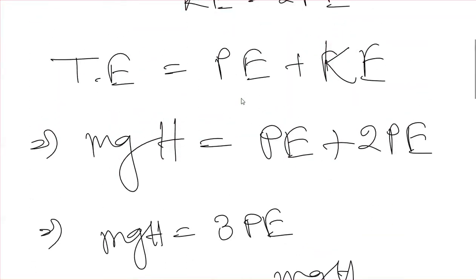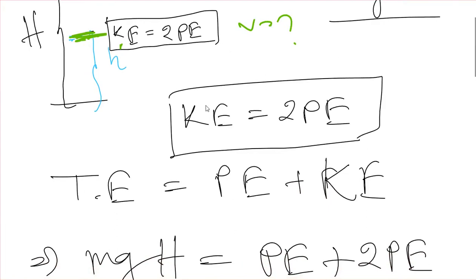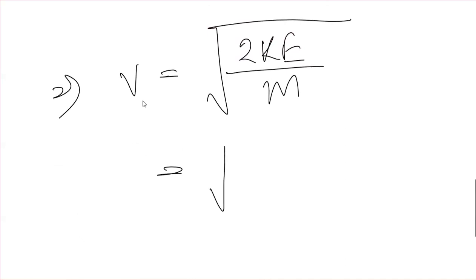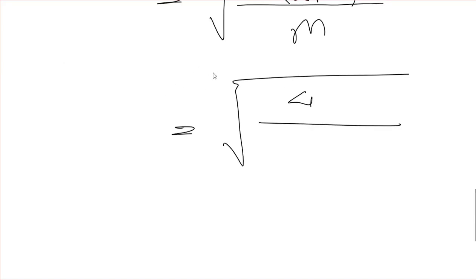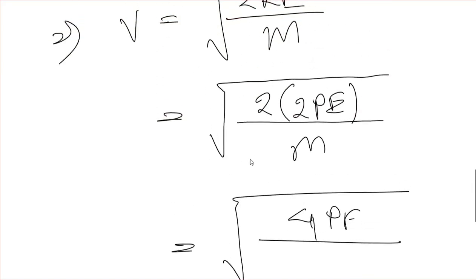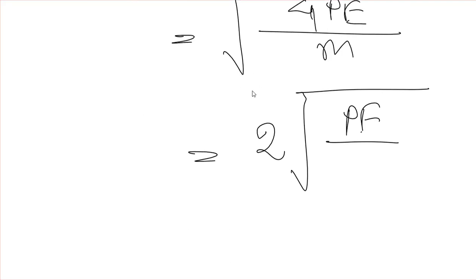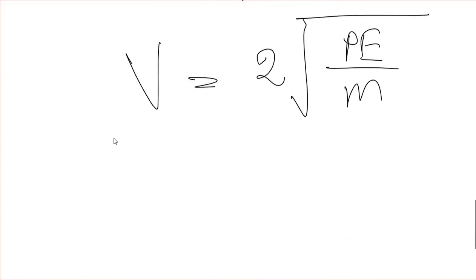So if we put the value of kinetic energy, that has been given as 2 times of potential energy, then it will be root under 4 times potential energy divided by m, okay. So that will be 2 root under potential energy divided by m. So this will be the value of v.